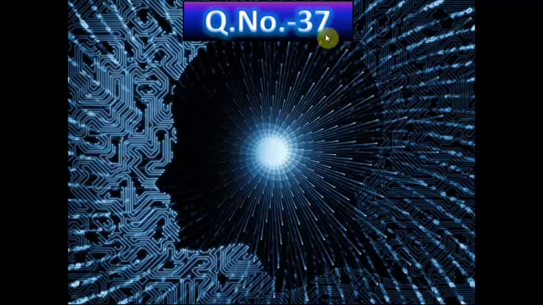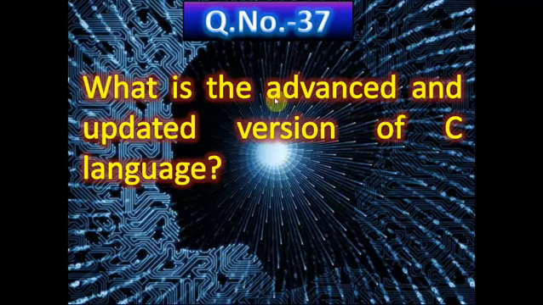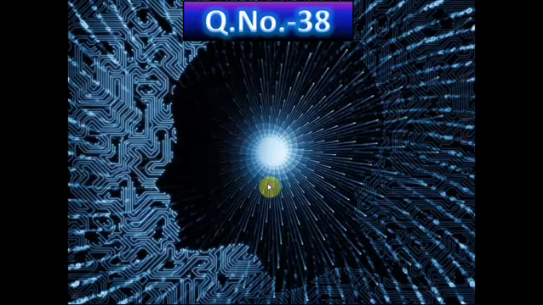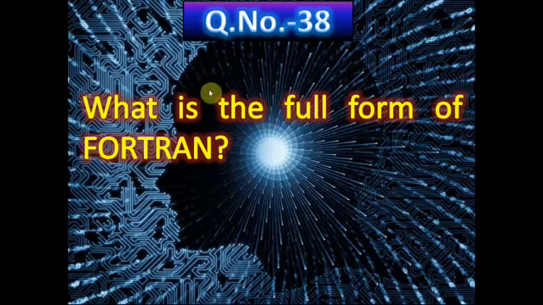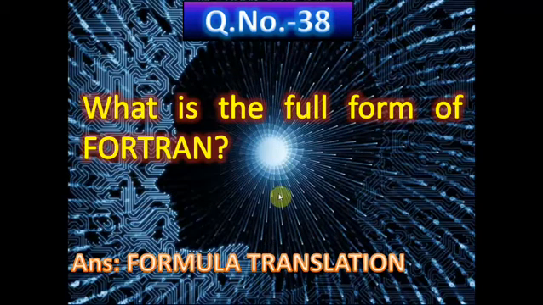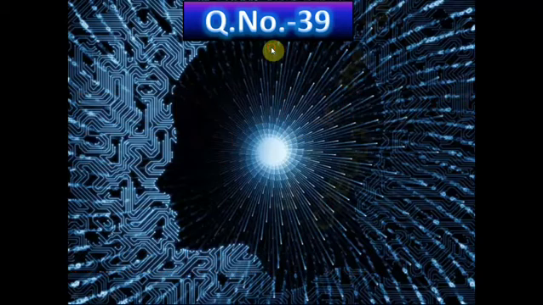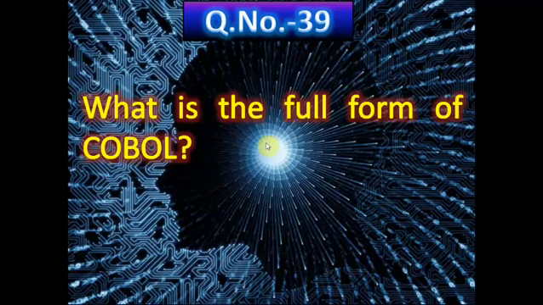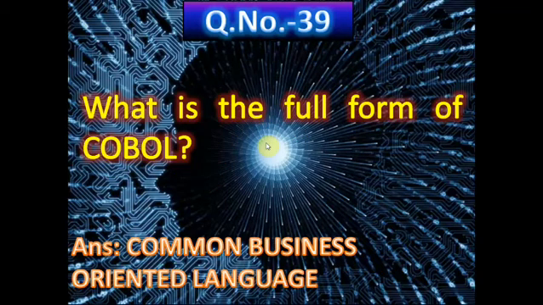Now question number 37. What is the advanced and updated version of C language? And the correct answer is C++. Now question number 38. What is the full form of Fortran? The full form of Fortran is Formula Translation. Question number 39. What is the full form of COBOL? Common Business Oriented Language.